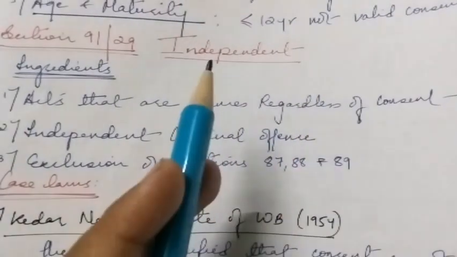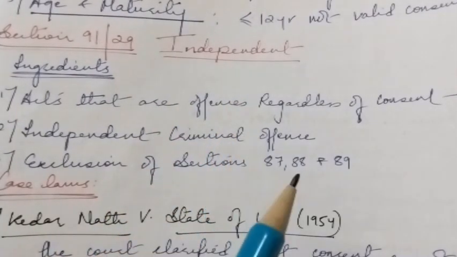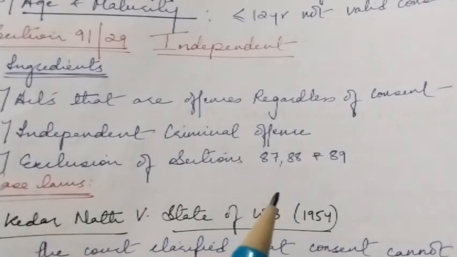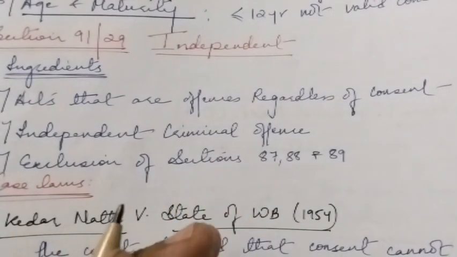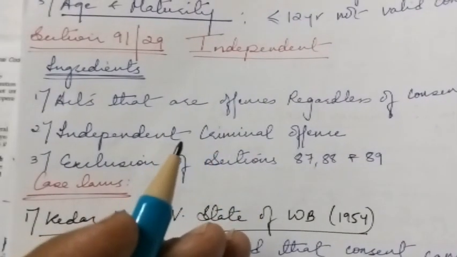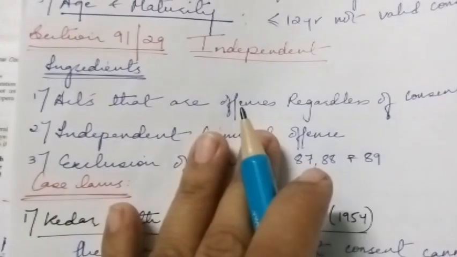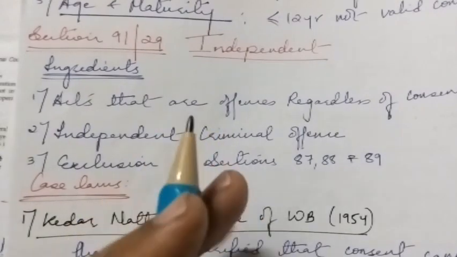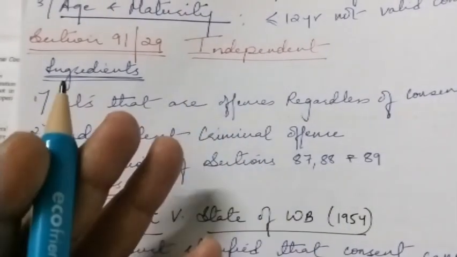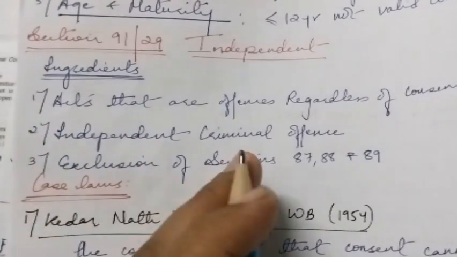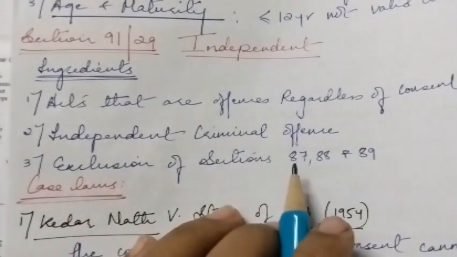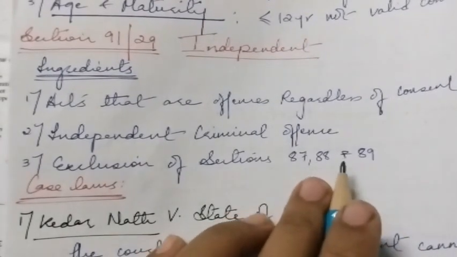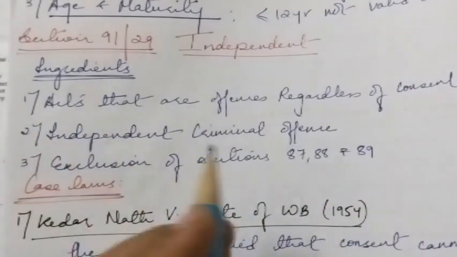Certain acts are inherently criminal in nature and consent cannot legalize them. These acts are punishable regardless of whether they result in harm or the person affected consents to them. Abetment of crime and unnatural sexual offenses come under this section. Second is independent criminal offense. This section applies when the act in question constitutes an offense independently, even without reference to consent or harm caused. Exclusion of sections 87, 88 and 89 is there. So the defenses available under these sections do not apply if the act is inherently an offense.